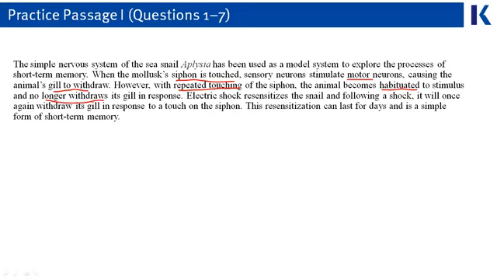So if you poke the snail enough times, it doesn't withdraw its gill anymore. Then after poking this poor snail, we have electric shock to resensitize the snail. And after that, it will once again withdraw its gill in response to being poked. So poke the snail first, eventually the snail stops withdrawing its gill, shock the poor snail, and then the snail will withdraw its gill again.